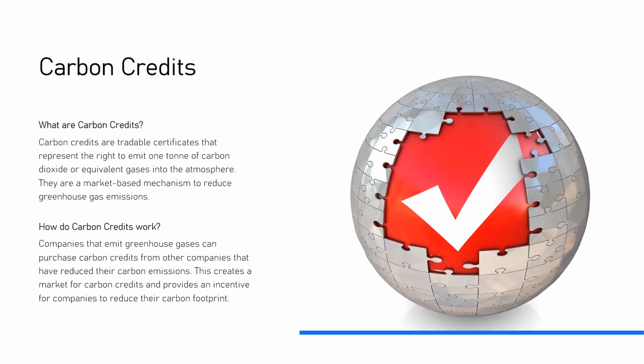Carbon credits. What are carbon credits? Carbon credits are tradable certificates that represent the right to emit 1 ton of carbon dioxide or equivalent gases into the atmosphere. They are a market-based mechanism to reduce greenhouse gas emissions. How do carbon credits work? Companies that emit greenhouse gases can purchase carbon credits from other companies that have reduced their carbon emissions. This creates a market for carbon credits and provides an incentive for companies to reduce their carbon footprint.